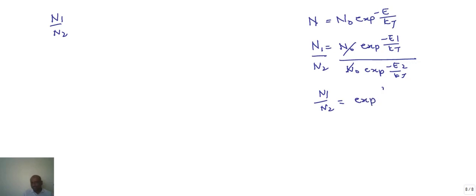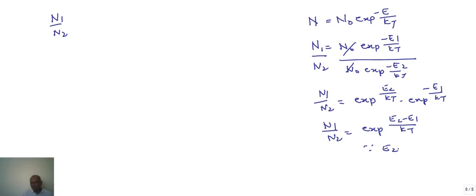So N1 by N2 is equal to exponential of, when we bring it to the numerator, into exponential of minus E1 by kT. Or N1 by N2 is equal to exponential of E2 minus E1 by kT. But we know E2 minus E1 is equal to h nu.